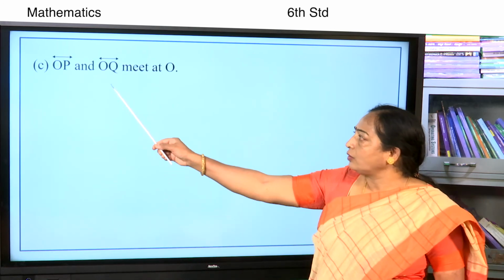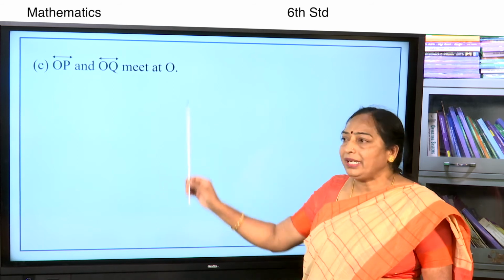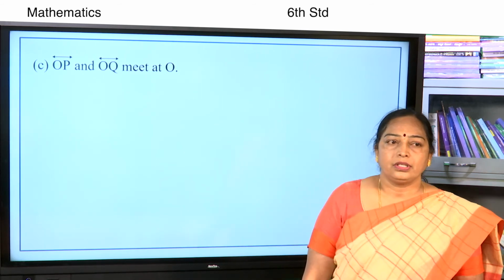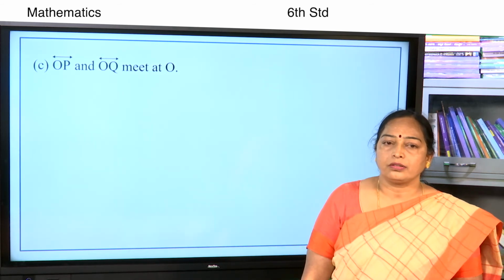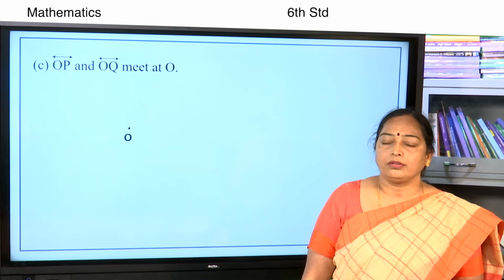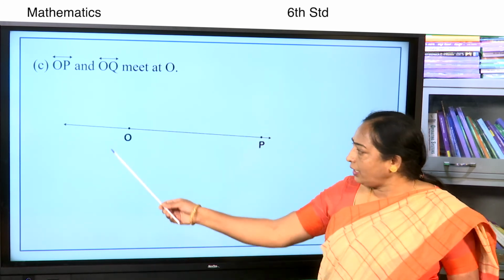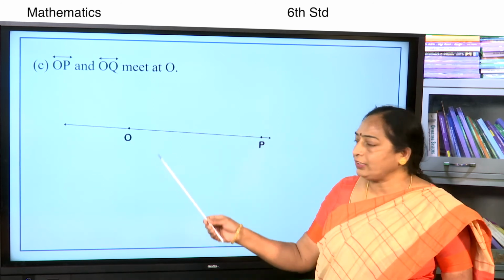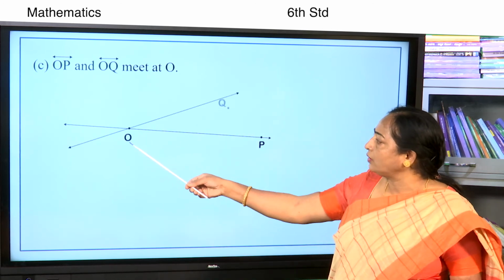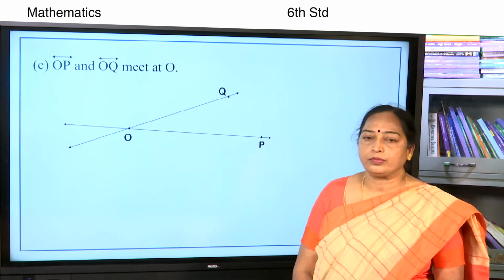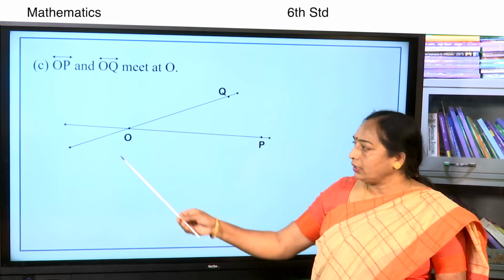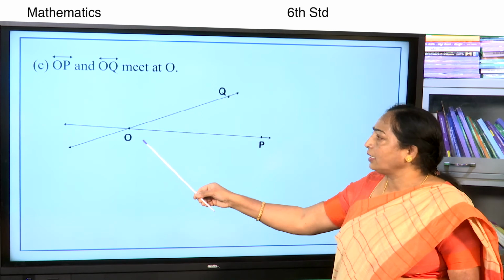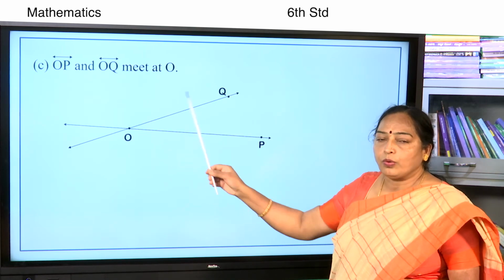The lines OP and OQ meet at O. Let us draw the point O, the line OP, another line passing through O, that is OQ. Therefore, these two lines meet at O.